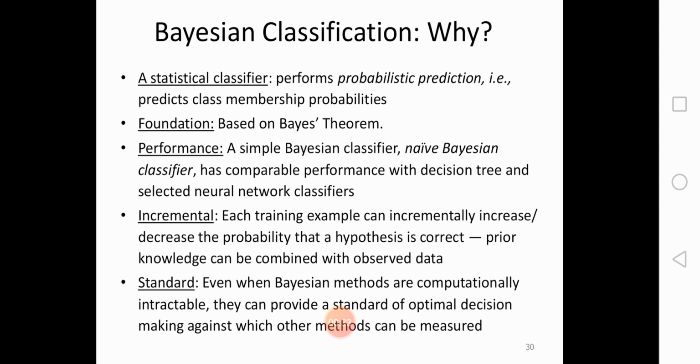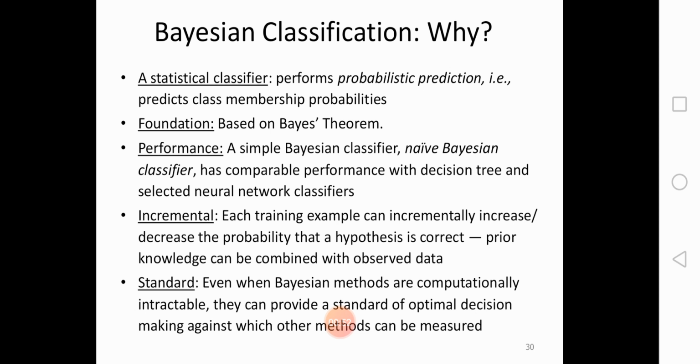They are used to predict class membership probabilities, such as the probability that a given tuple belongs to a particular class. We use this statistical classifier to predict which particular class the content belongs to.